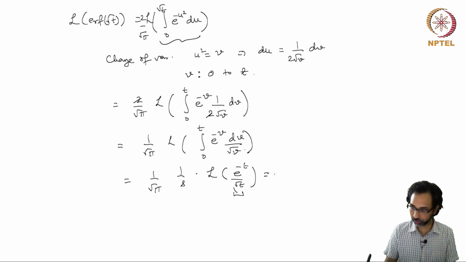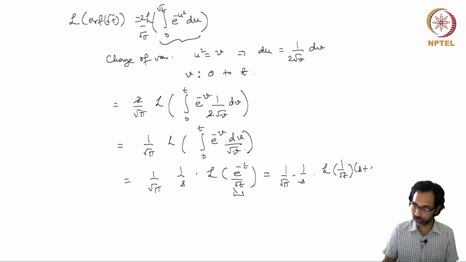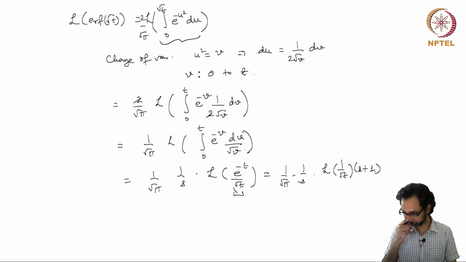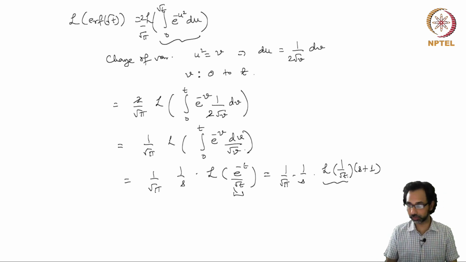So this is 1 over square root of pi times 1 over s times the Laplace transform of 1 over square root of t evaluated at s plus 1, and we know already what the Laplace transform of 1 over square root of t is. This is nothing but gamma half by square root of s. So we are going to replace s by s plus 1.